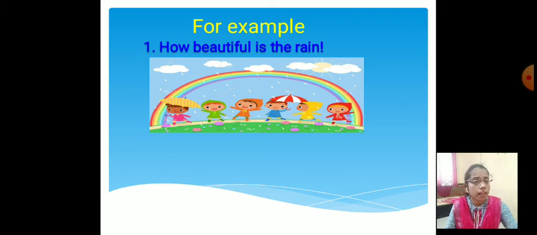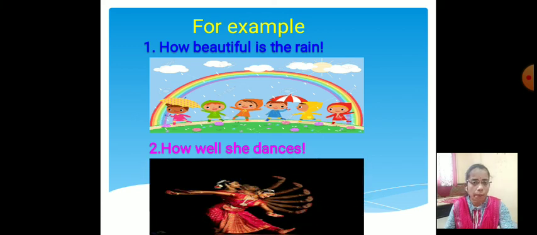This is the exclamatory sentence. See one more example. How well she dances. It means we appreciate her dance. So we suddenly express how well she dances. So that is the sudden expression, sudden feeling, sudden emotion that we express through the sentence. That is the exclamatory sentence.